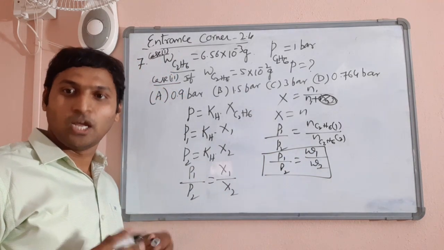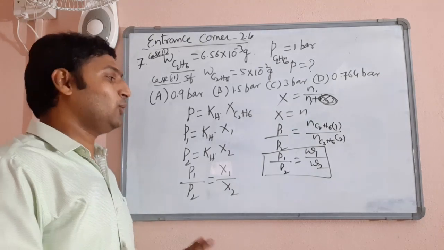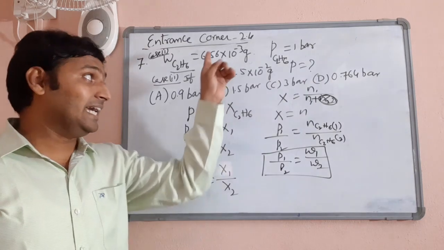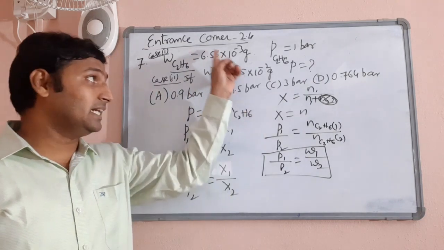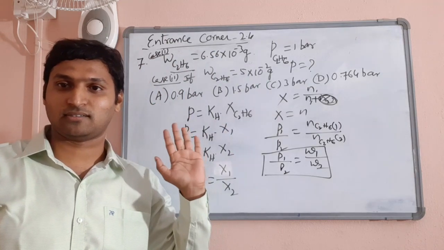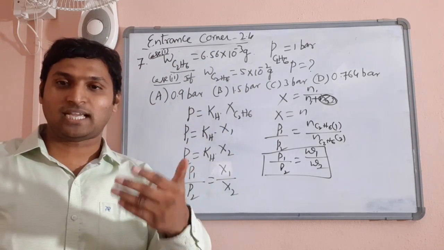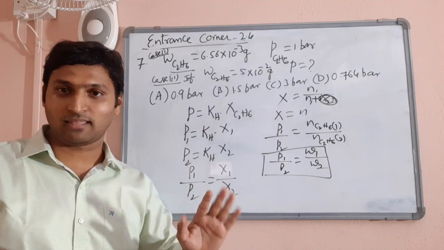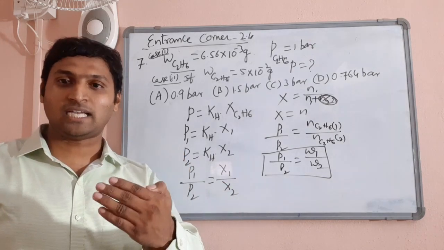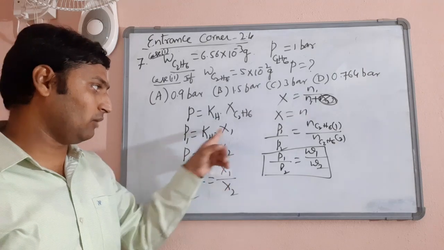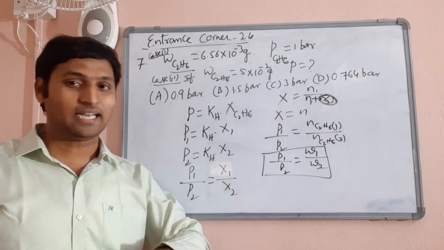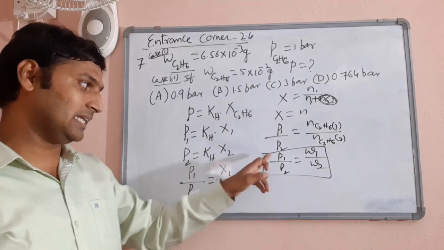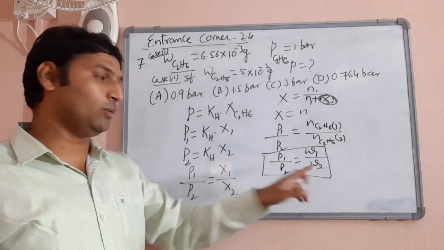There is nothing more to it. So next time when a similar question comes, you can directly take P1 by P2 is equal to W1 by W2, as long as they didn't change the quantity of solvent in both cases. They didn't mention any two different KH values in both cases. If temperature changes or nature of solvent changes, the KH value changes, but he did not mention any variation there. Number two, if the amount of solvent changes, then you will have two different mole fractions, but he did not mention that anywhere. Since the weight of solvent is constant, temperature is constant, everything is constant, you can write P1 by P2 is equal to W1 by W2.